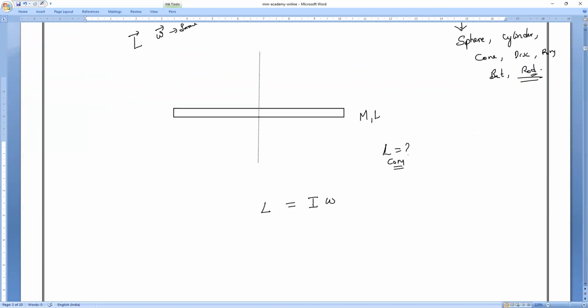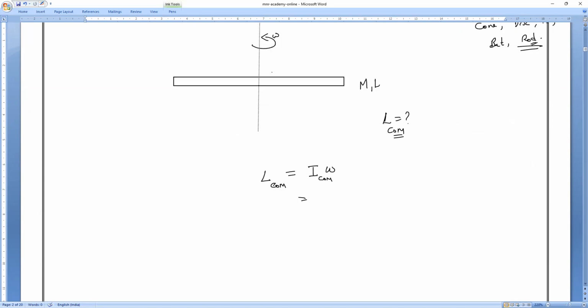So now let us see how simple it is. They are asking us to find the angular momentum through the center of mass. That's all it is. We all know the moment of inertia through the center of mass of a rod. Formula, please, everybody. It is rotating like this with angular velocity omega.